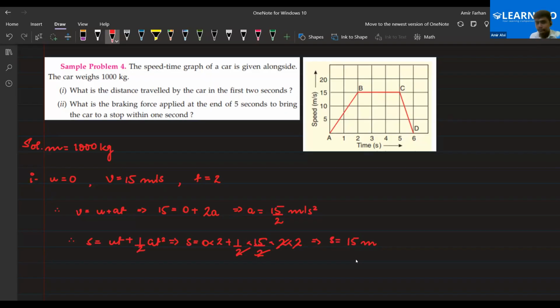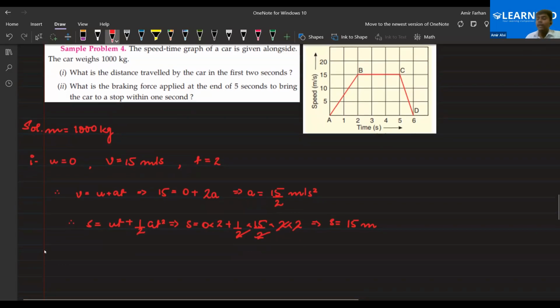Got it, everyone? Now, the question is saying that in the first 2 seconds, the object will cover the 15 meter distance, right? So now the question is, what is the braking force applied at the end of 5 seconds to bring the car to rest?